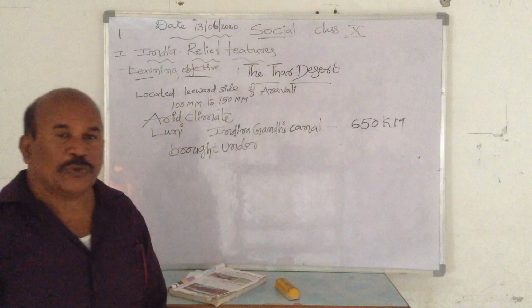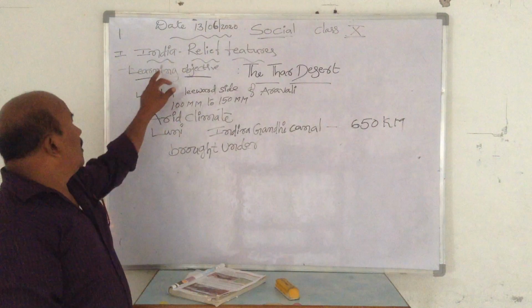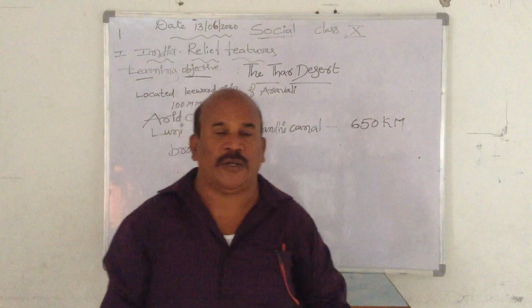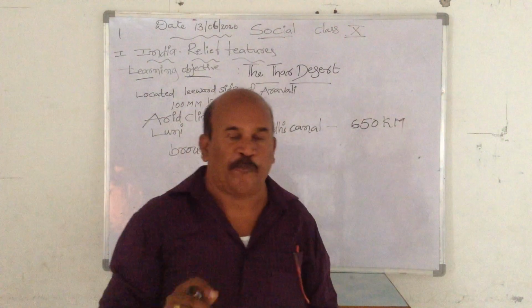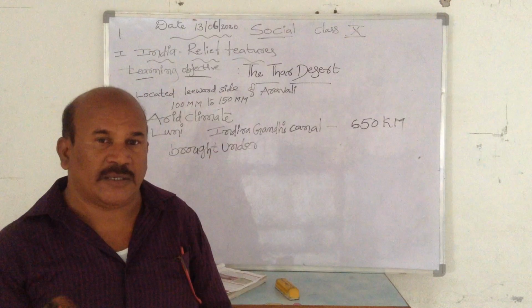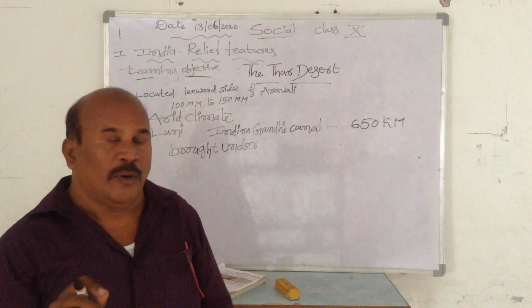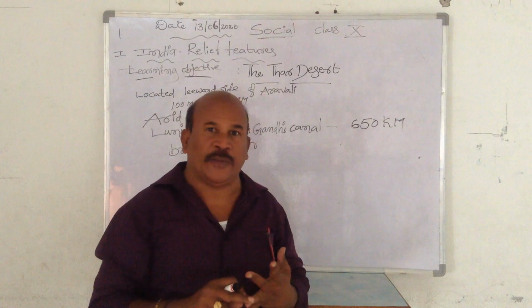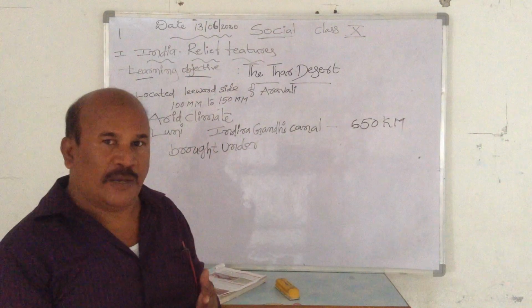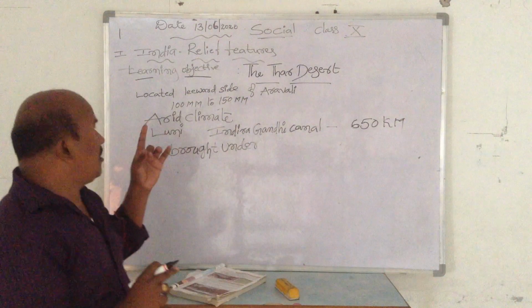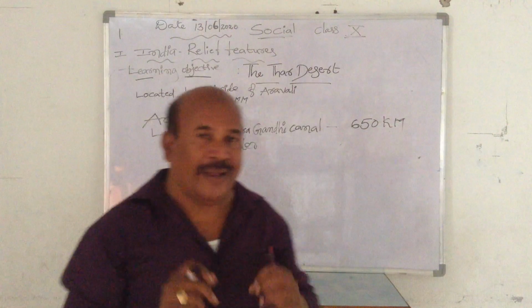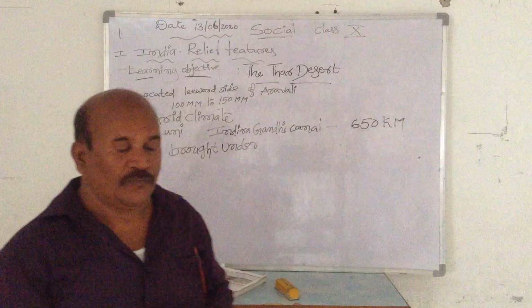Today's topic in social learning is the third physical division, the desert. Yesterday we talked about India being divided into six physical divisions: first the Himalaya Mountains, second the Indo-Gangetic Plains, third the Peninsular Plateau, and the fourth is the desert. Now today we are talking about the desert.